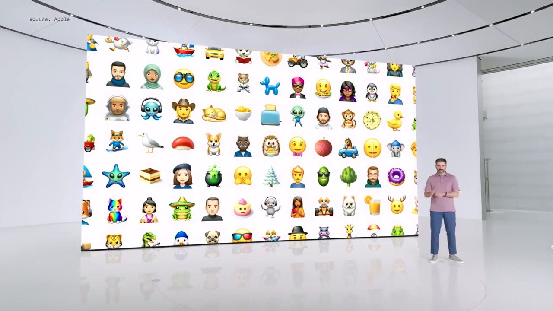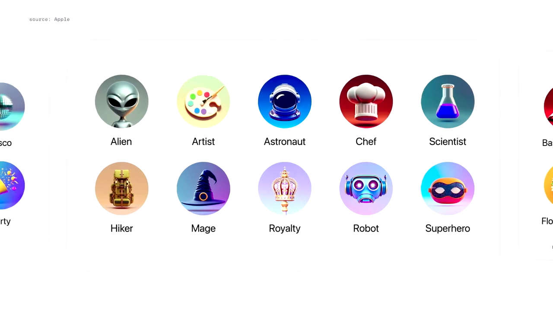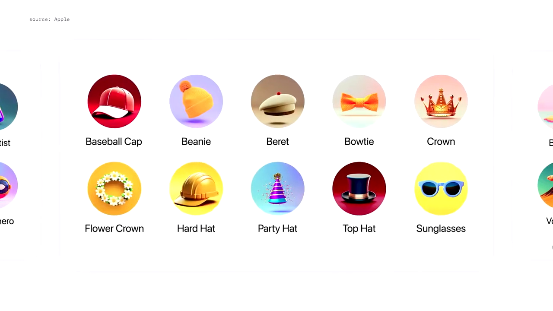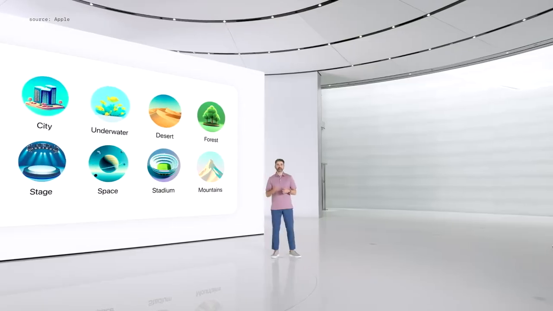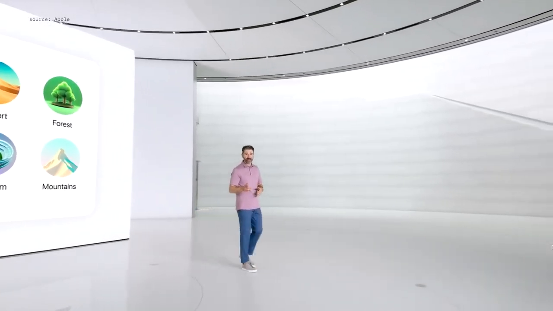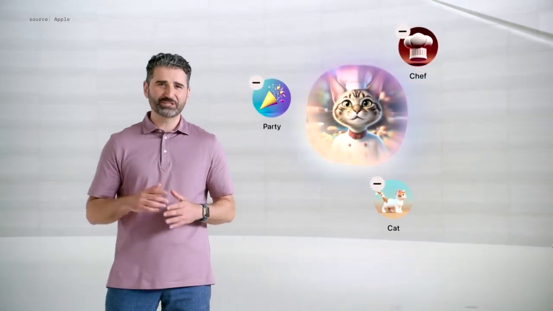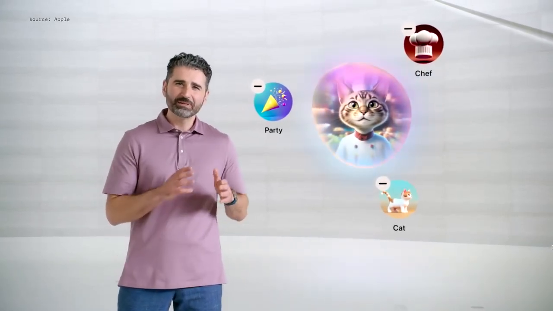We went even further with a new system experience we call Image Playground. You can choose from a range of concepts like themes, costumes, accessories, places, and more. When you select them, they get added to your playground. No need to engineer the perfect prompt. In a few seconds, you'll see Apple Intelligence creates a preview of what your image could look like. A moment later, you'll see more previews you can swipe through.